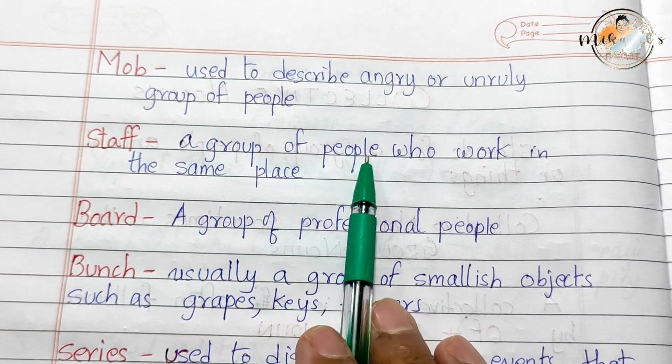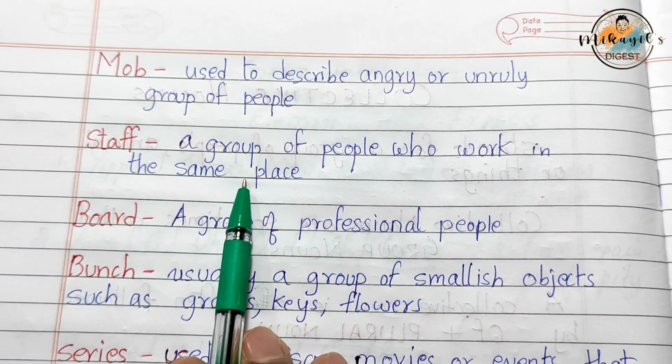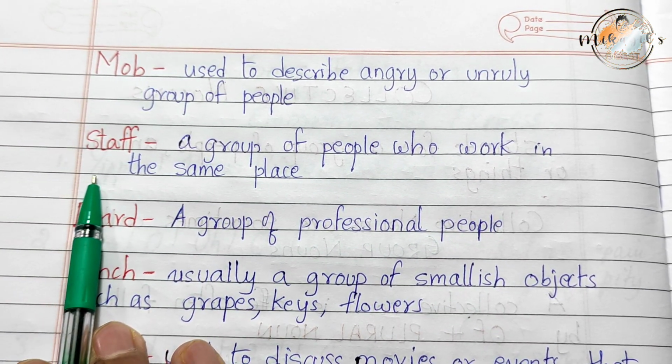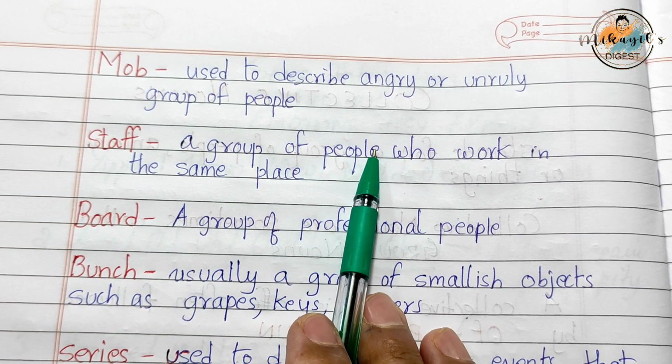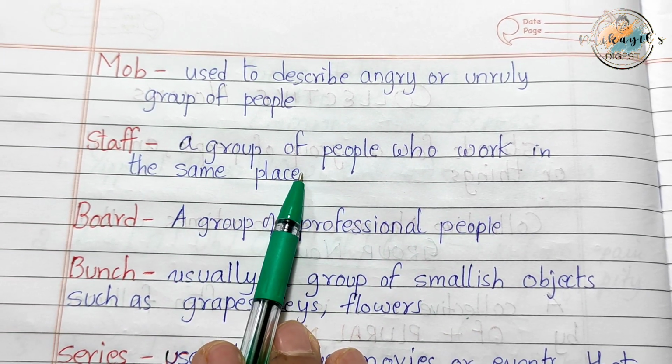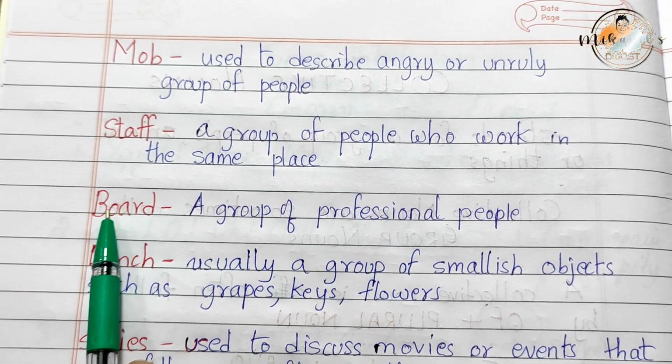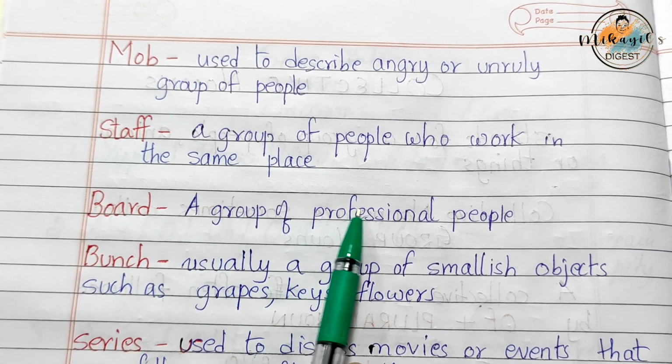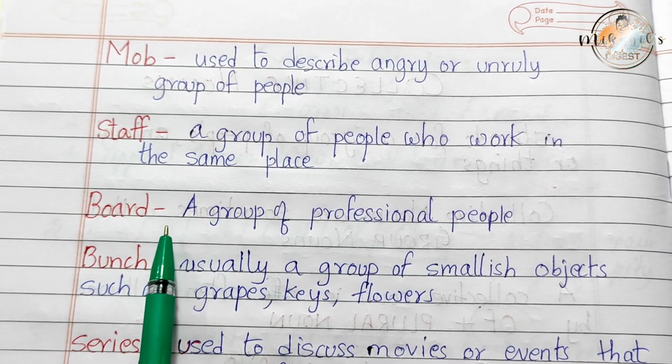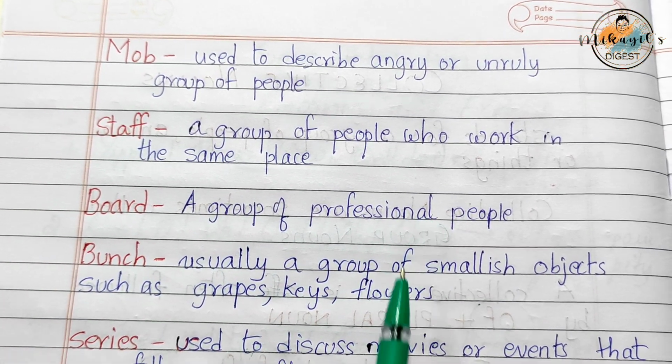Staff: a group of people who work in the same place. Next is board, a group of people. For example, a board of directors.